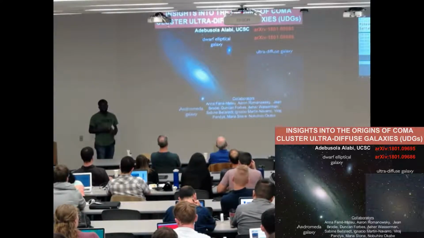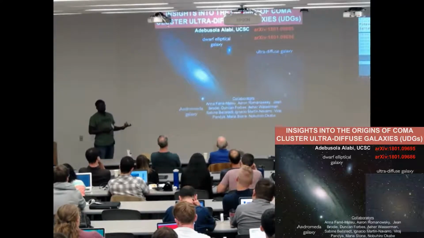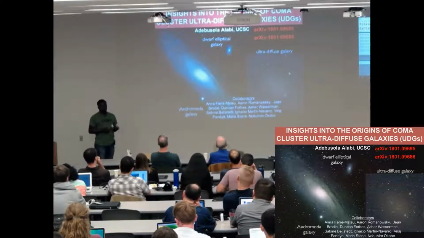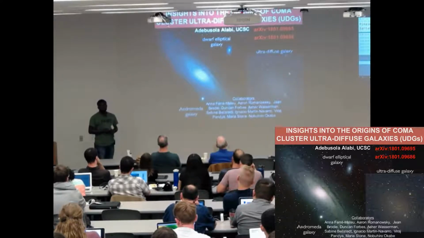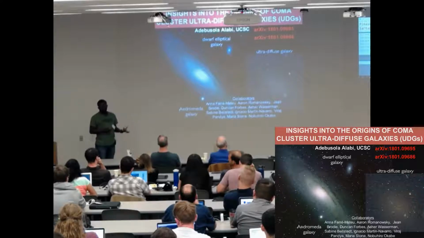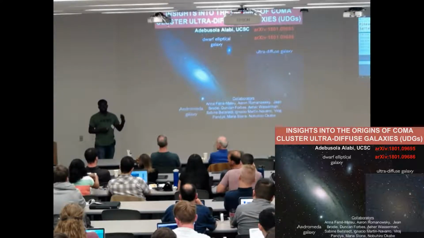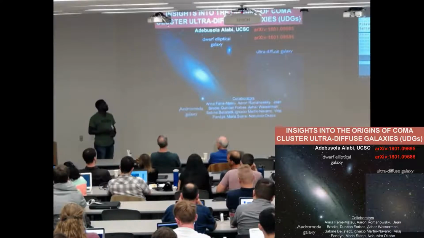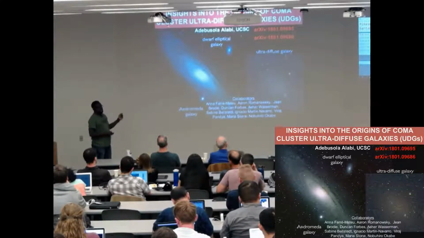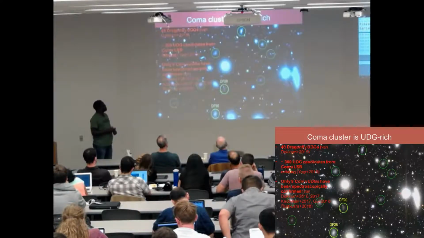done some stellar population analysis, just to know if these galaxies are recent infalls into the cluster environment, and then to understand how they form their stars, how long they form their stars, when did they stop forming their stars, is there any link between the infall time, assuming they're actually recent infalls, and when they stopped forming their stars. So these are the results I'm going to share with you shortly.